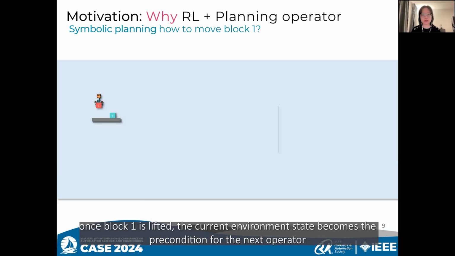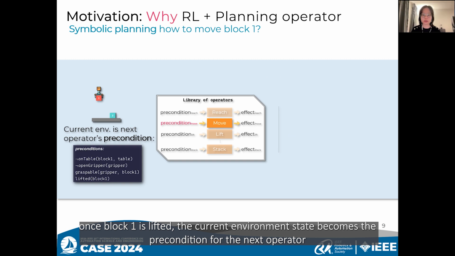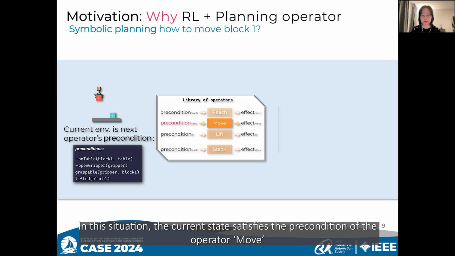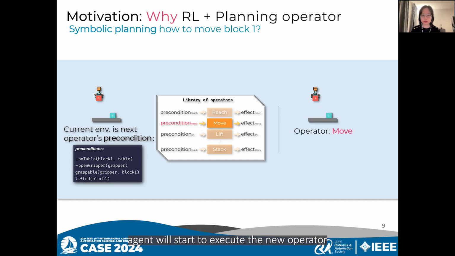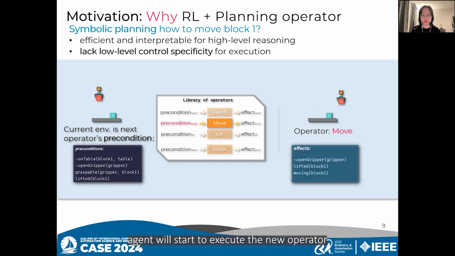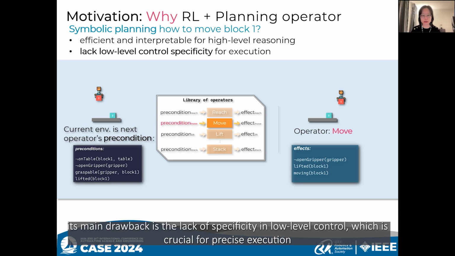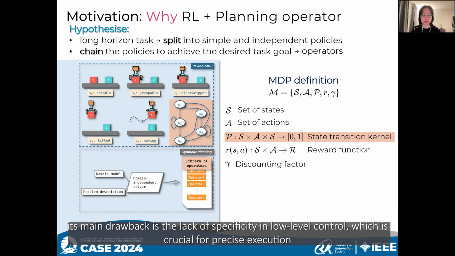Continuing with the previous example, once block 1 is lifted, the current environment state becomes the precondition for the next operator. In this situation, the current state satisfies the precondition of the operator move. Agent will start to execute the new operator. While symbolic planning is efficient in high-level reasoning, its main drawback is the lack of specificity in low-level control, which is crucial for precise execution.